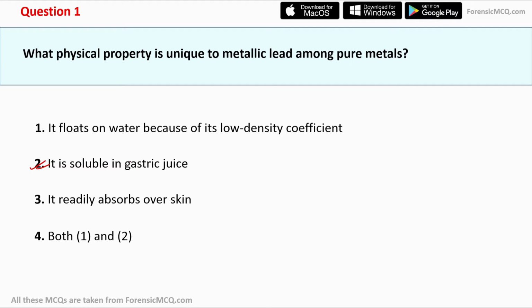So unlike other pure metals, let's say mercury or arsenic, the metallic form of mercury or arsenic is not absorbed by the GIT, or you can say gut. But in case of lead, it can be easily absorbed by the GIT